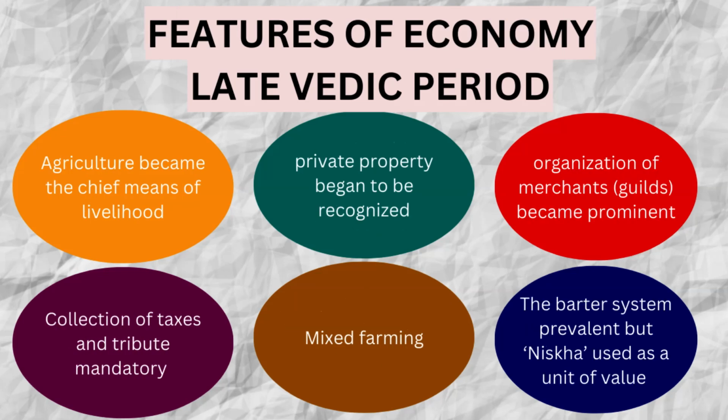Then, if we have to talk about the features of economy in the late Vedic period, agriculture became the chief means of livelihood. Ami agote gom palu early Vedic period that it was pastoralism, that is grazing of animals. But people started settling in the later Vedic period, and agriculture became the chief means of livelihood. That is bound to happen as they expanded out of their regions. They saw vast lands of fertile valley, that is the northern plains.